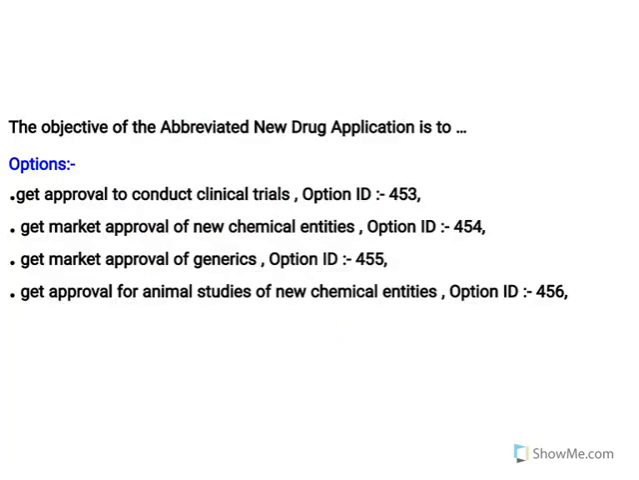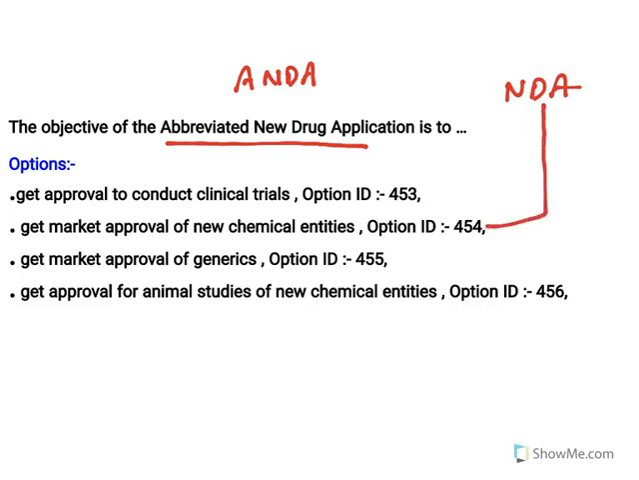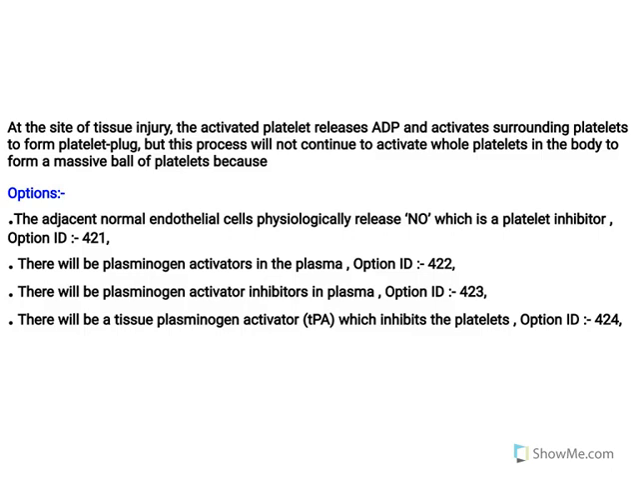Moving to the next one. Now, the objective of abbreviated new drug application. See, this is called ANDA, abbreviated new drug application. See, NDA, new drug application, is to get market approval for new chemical entities, whereas ANDA is to get market approval for generic drugs. A straightforward question. So this option is correct. Moving to the next one.